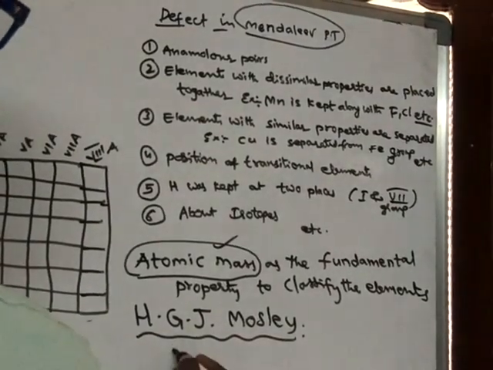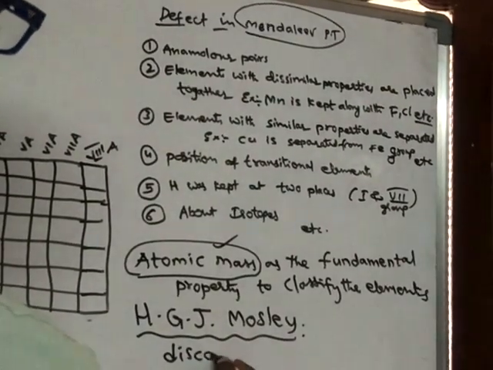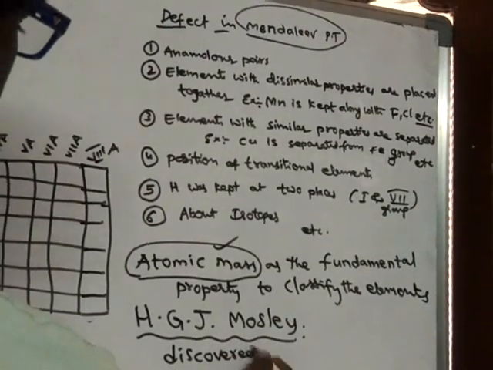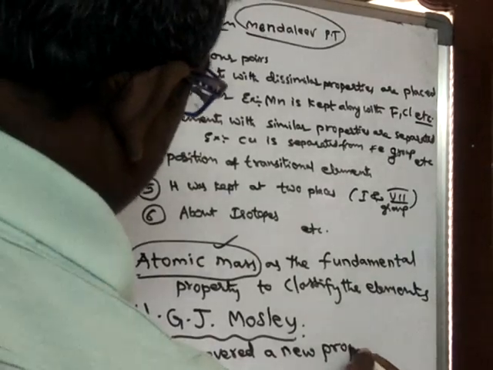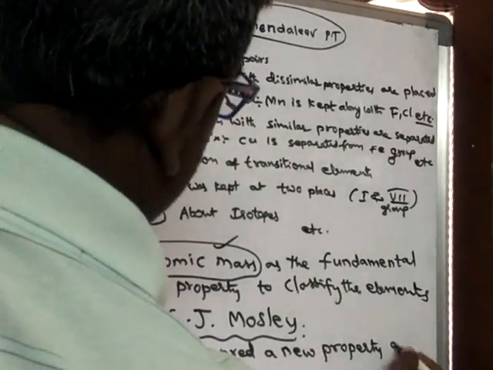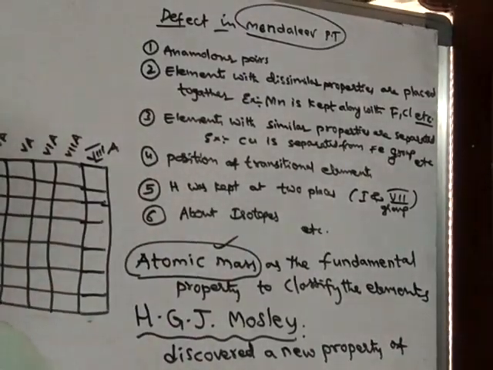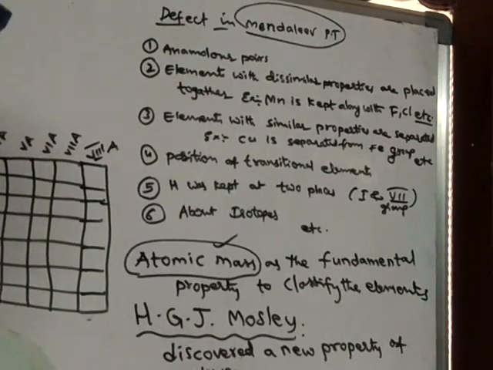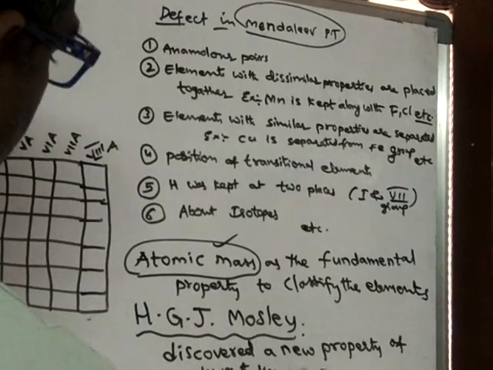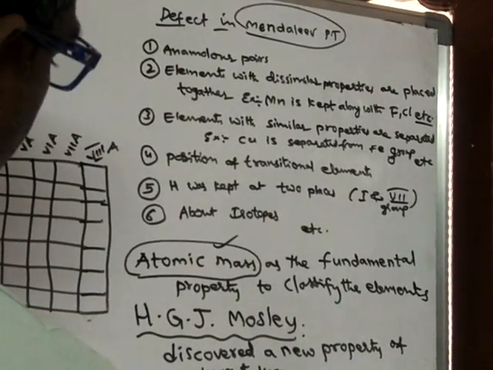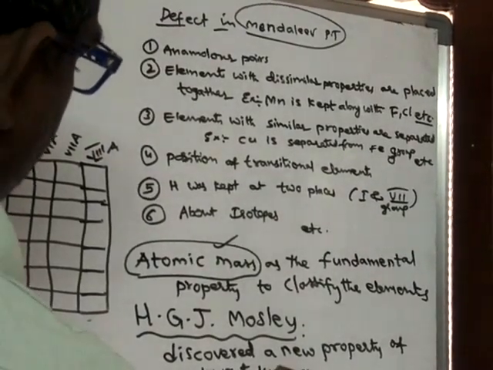H.G.J. Moseley discovered a new property of an atom, of elements, known as atomic number.